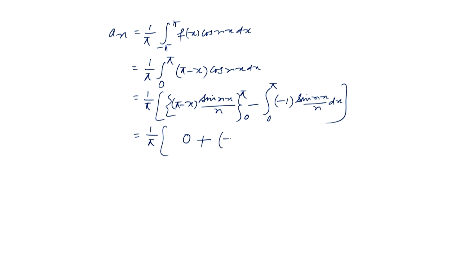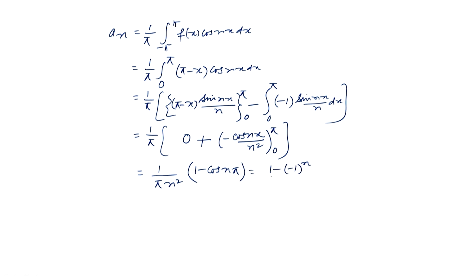So, that means minus cos n x over n square we have. So, this will be equal to 1 over pi into n square, and we put the limits, we get minus cos n pi plus 1. So, 1 minus cos n pi, which will be equal to 1 minus minus 1 to the power n divided by pi into n square.